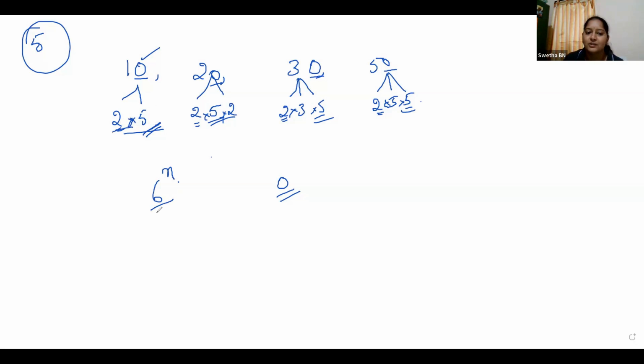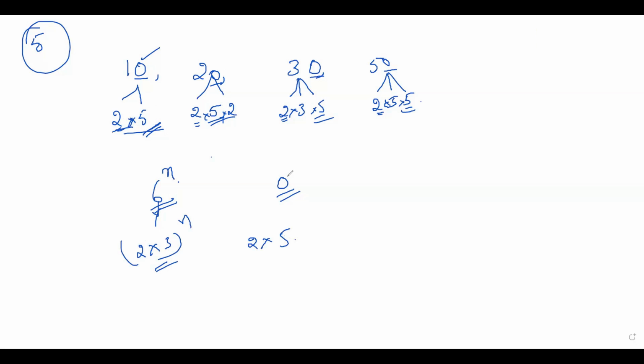So 6 we cannot write as 2 into 5. 6 can be written as (2 into 3) to the power of n, so we won't get 0 in the units place. Got it, Panchami? You asked me yesterday, no? Yes, ma'am. Okay.